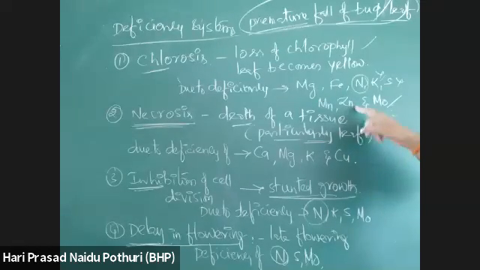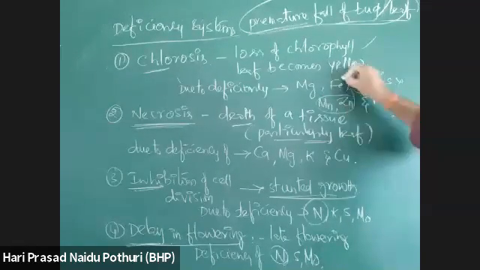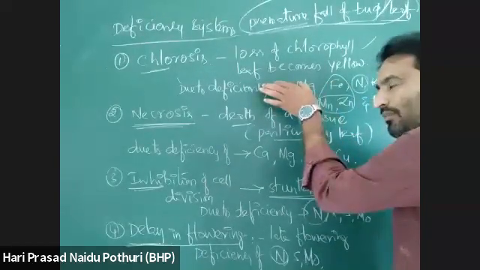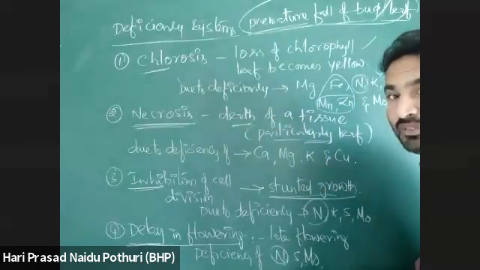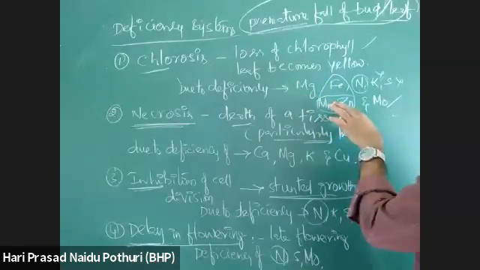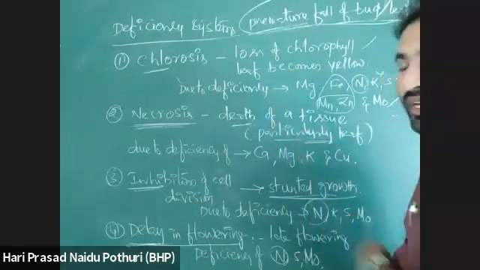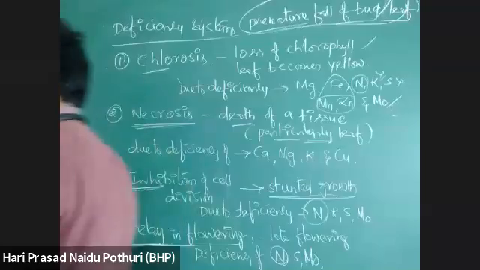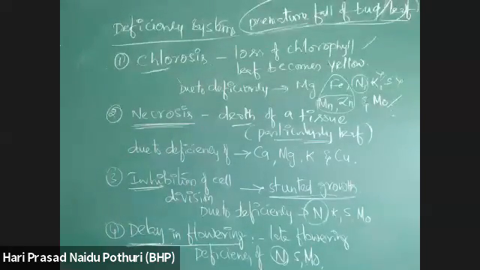So zinc, manganese or iron we can say. Chlorosis only developing, but no other symptoms. That means it may be due to iron, manganese or zinc. For iron particularly, we can find some other symptoms. So, based on the element deficiency, there are many symptoms for single elements, and many elements are producing a single deficiency disorder also. By comparing that, we can find.